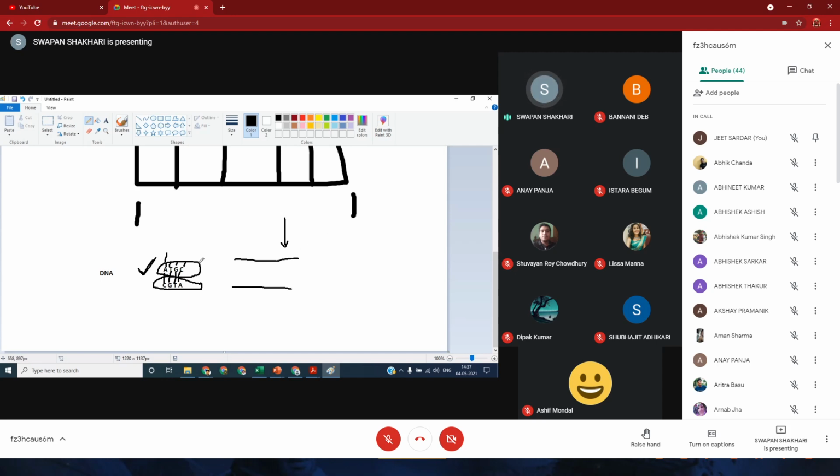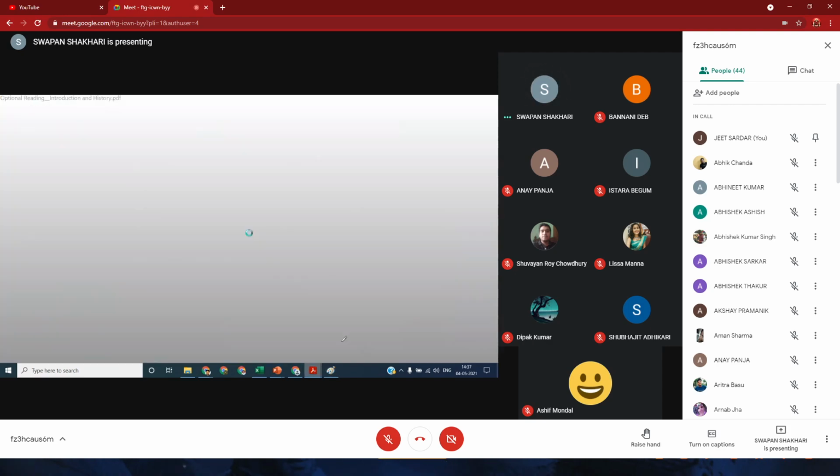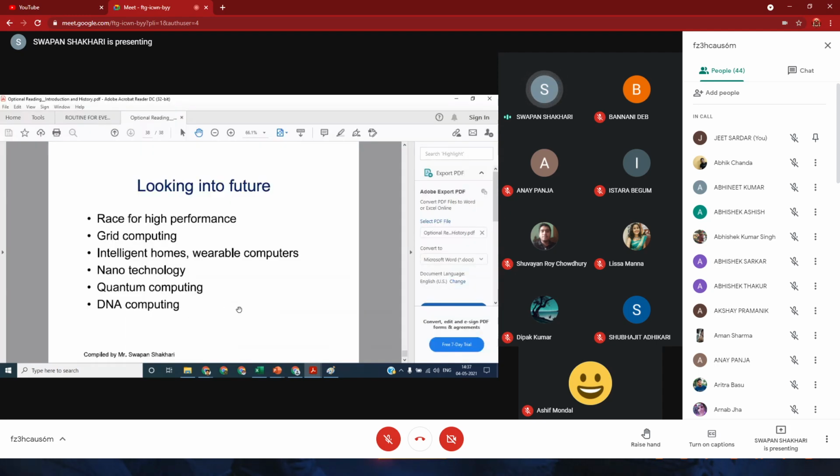And the computing will happen using the chemical reactions of different DNA strands. So we have already built some DNA computers in the laboratory, and the performance is very high compared to the normal CMOS computers.